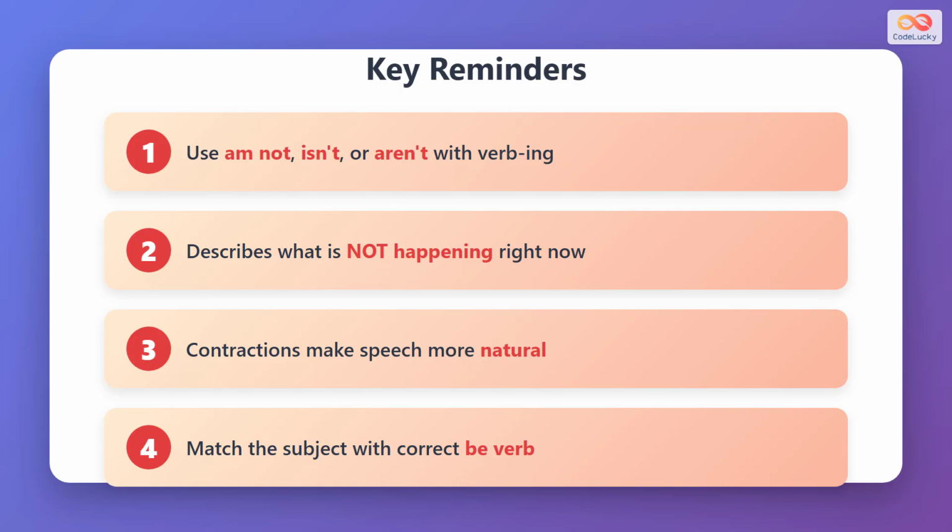Before we finish, let's review 4 important points. First, always use am not, isn't, or aren't with your verb that has ing. Second, remember this tense describes what is not happening at this exact moment. Third, using contractions makes your English sound much more natural in conversation. And fourth, make sure you match the correct be verb with your subject. Practice these points, and you'll master the present continuous negative form.